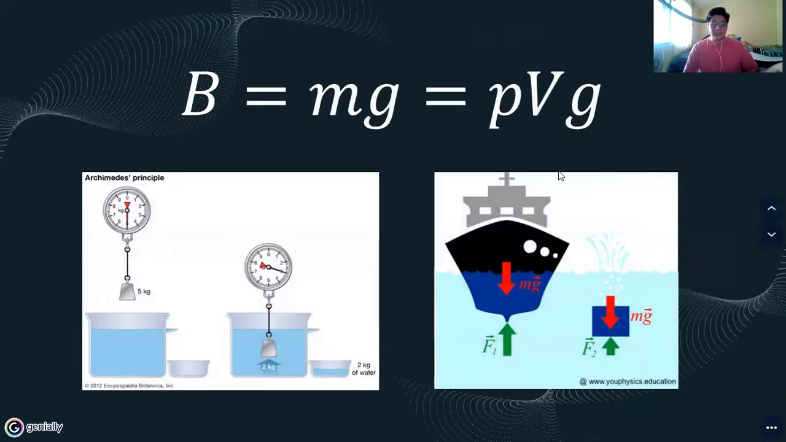This can be explained by this formula. The buoyancy equals the mass times the gravity, which equals the density of the fluid times the volume of the fluid times gravity. This law is very useful for calculating the volume of an object that doesn't have a regular shape. For example, in this image we can see a metal bar that has a trapezoid shape.